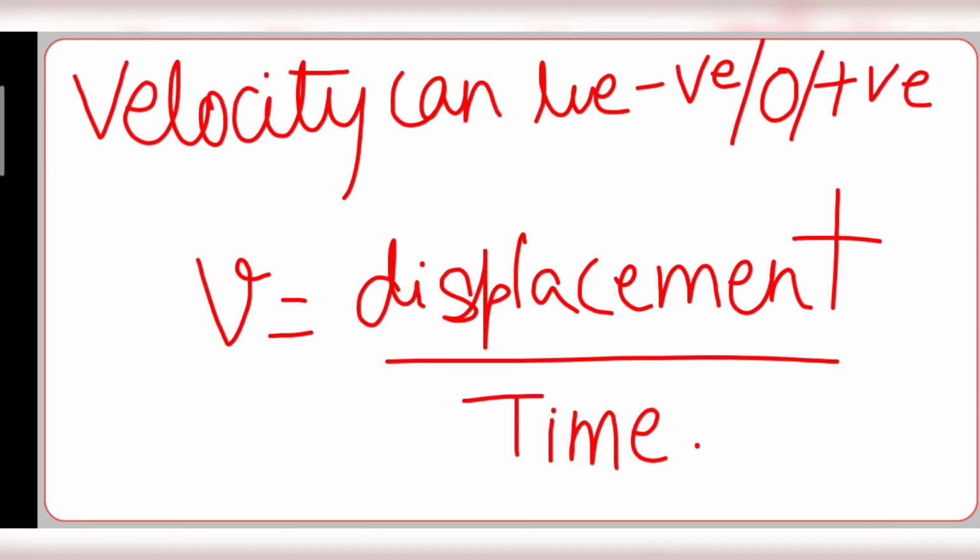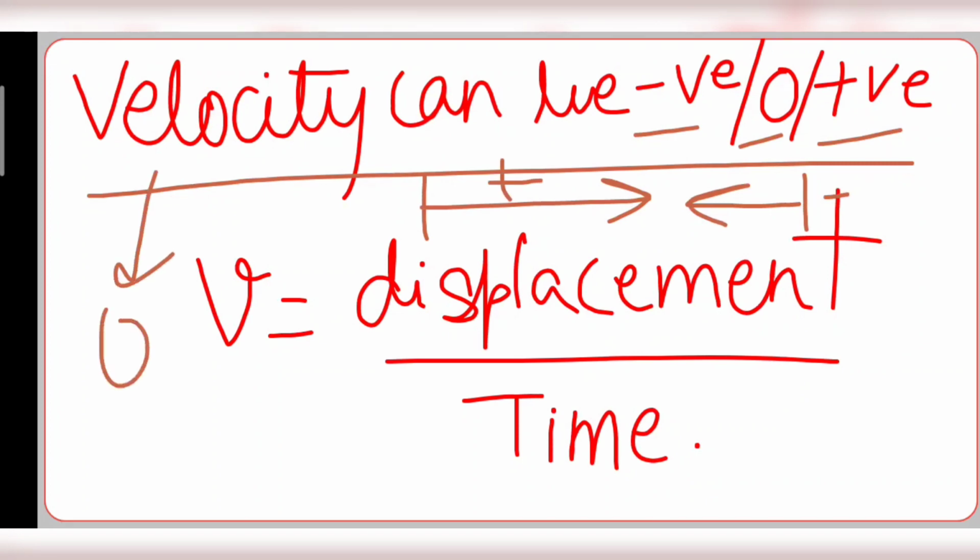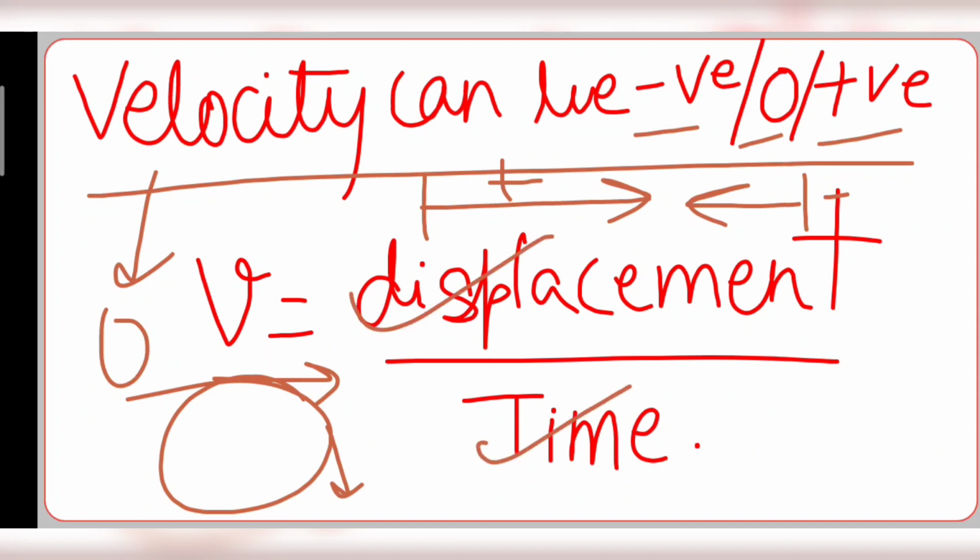Now velocity can be negative, positive, or 0. Why? Because we have an involvement of direction. Okay, this is positive, this is negative. We can also have velocity sometimes 0, like when I'm moving in a circle. I'll explain this. So velocity is displacement by time.